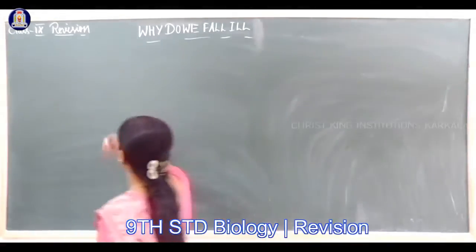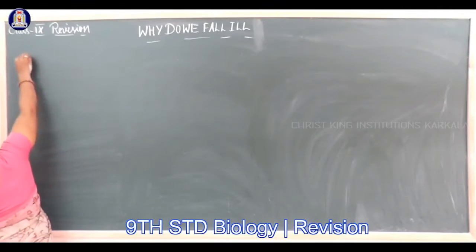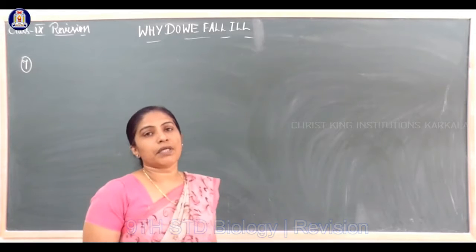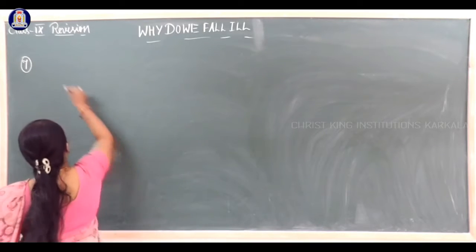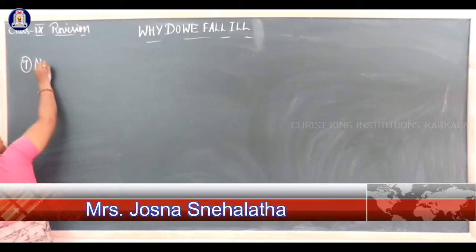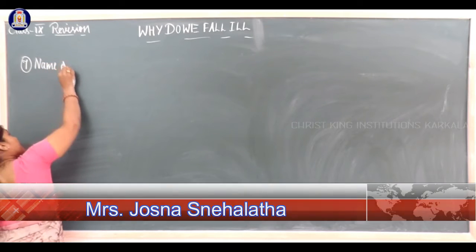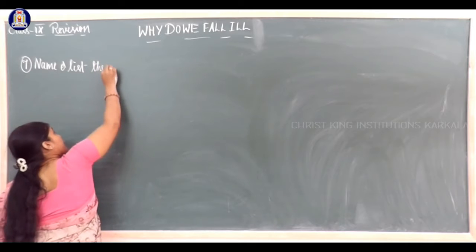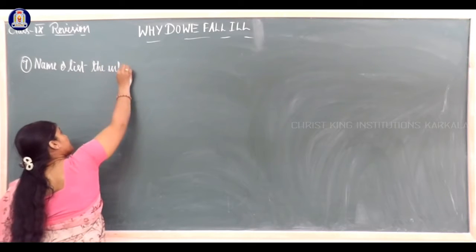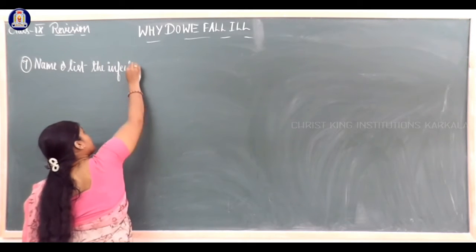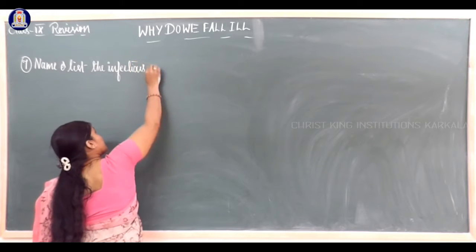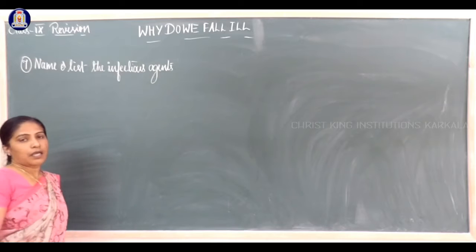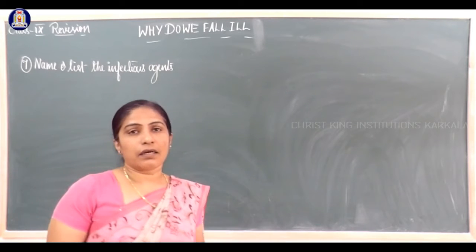The seventh question. This is also a 2 marks question. Name or list the infectious agents. Agents that bring disease, that is the question. So which are the agents?